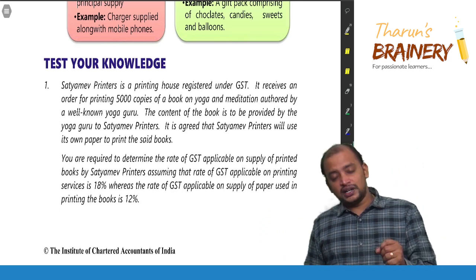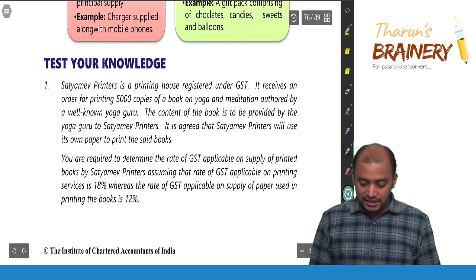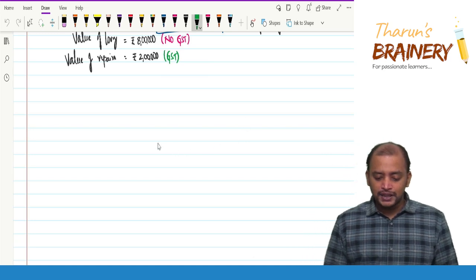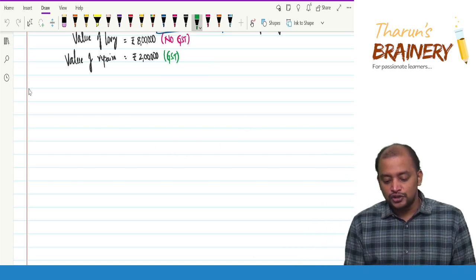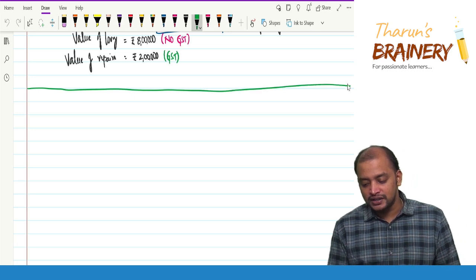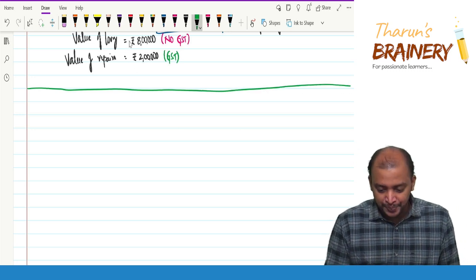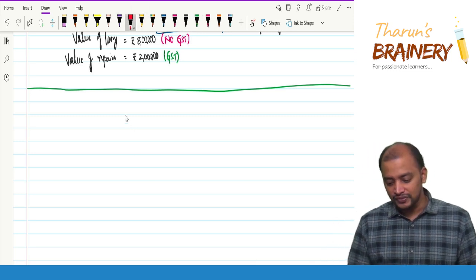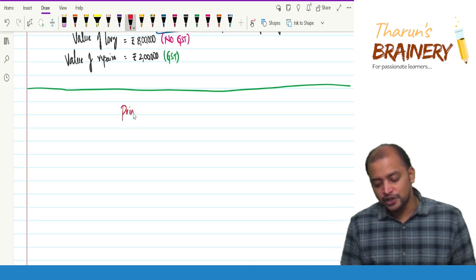Now, this is related to one CBIC circular. What is that? Printing. Whether printing job is supply of goods or supply of services. Depending upon that, we will be able to classify. So, there is a printing job which is done.